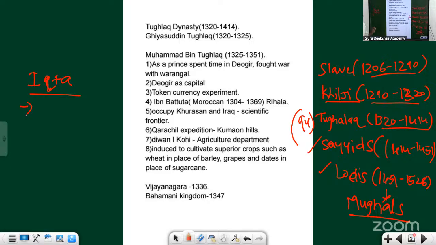So when Iltutmish started this, was it hereditary? No, it was not hereditary. We see this system becoming hereditary in the later period. Okay, understood? Shall I move ahead? Okay, so this is it. Anything else which we will come across when we study about this great ruler called Iltutmish?